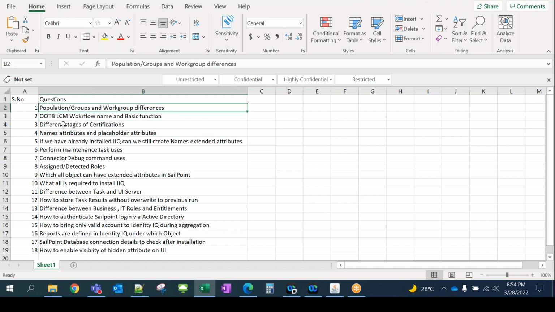Anybody want to give a try at this one? Or do you want me to explain it again? We can discuss that as well. Work group is altogether different, there's no correlation, but population and groups work hand in hand. So it's very important to understand the difference between these two terms.